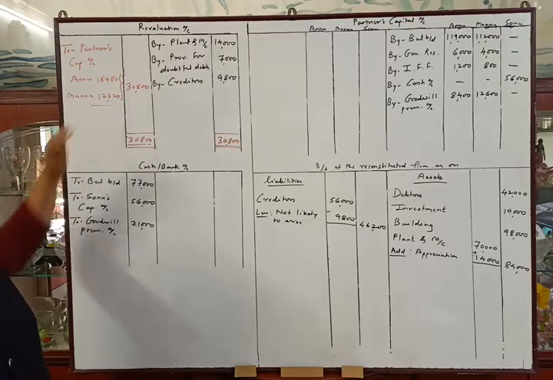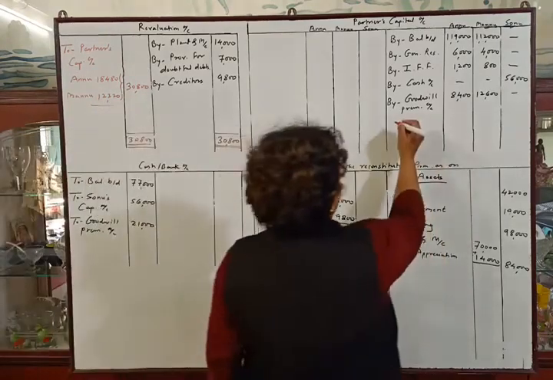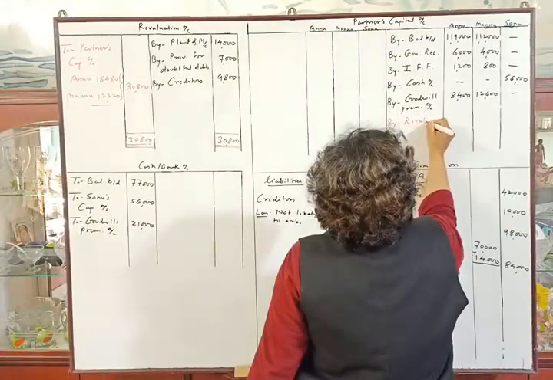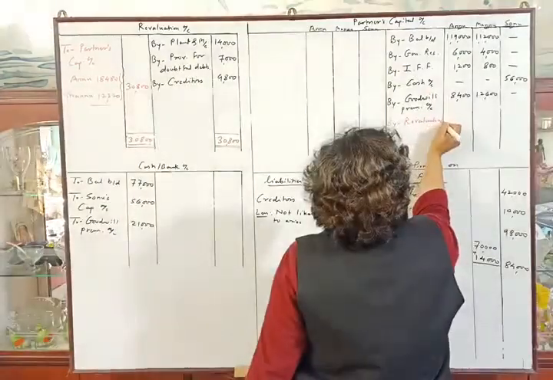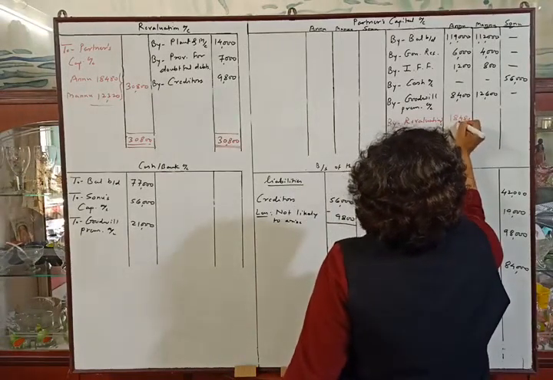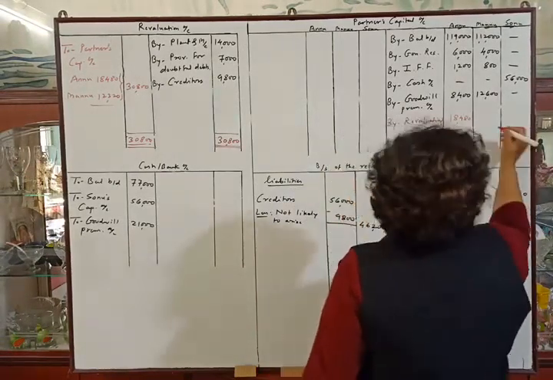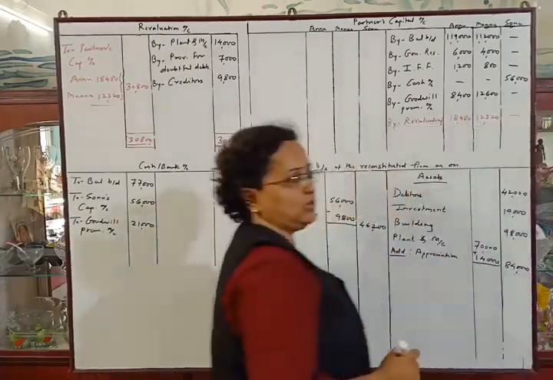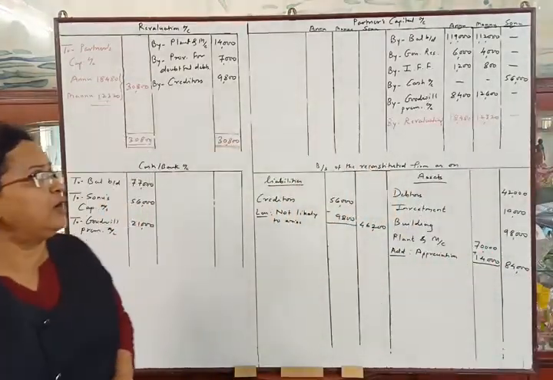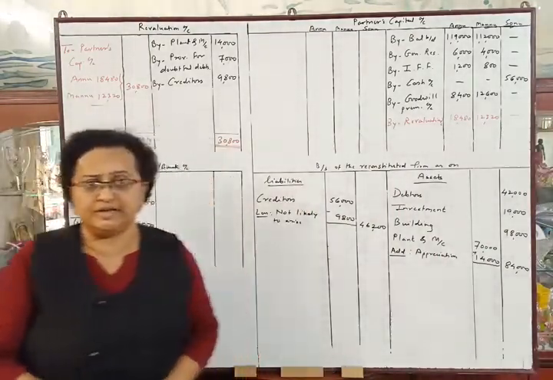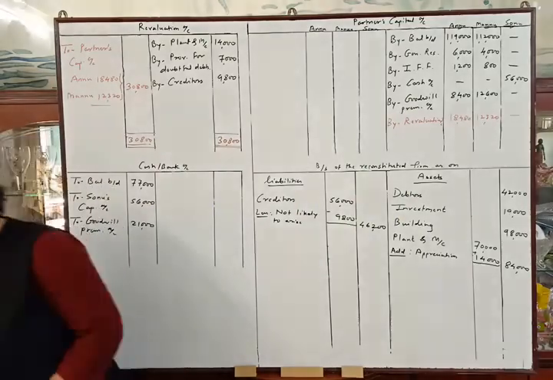Let us make the second posting. Credit side of capital account, by revaluation account 18,480 and 12,320, and dash in Sonu's column. Now we will make the adjustment of capital account. So let us make the adjustment of capital account.